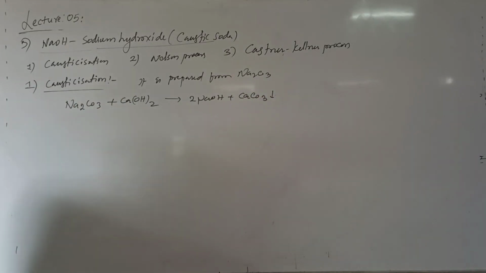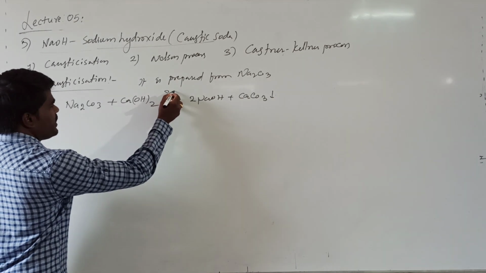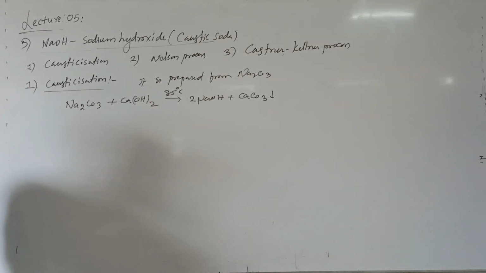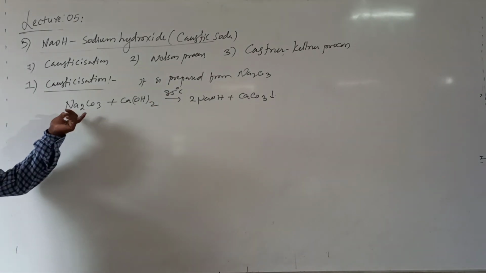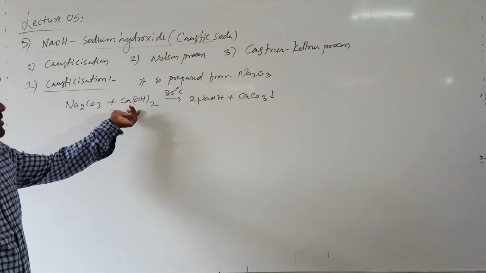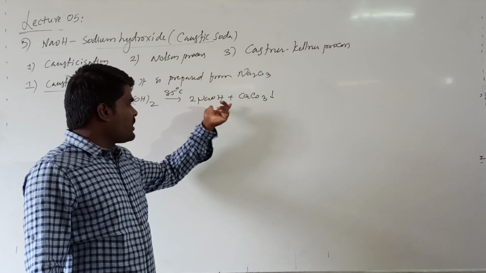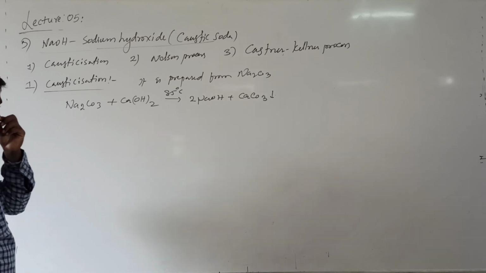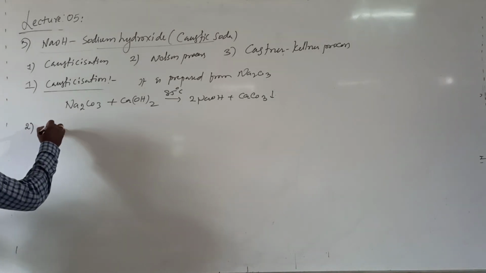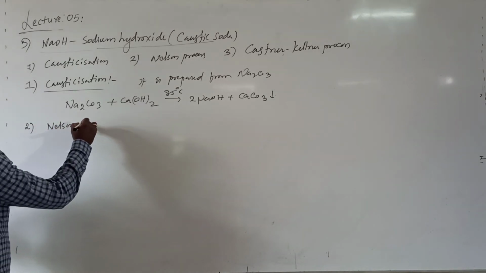So, a simple direct process. Around 85 degrees Celsius we have to carry out this reaction. When you are directly treating sodium carbonate with calcium hydroxide, that is lime water, it produces sodium hydroxide and calcium carbonate.